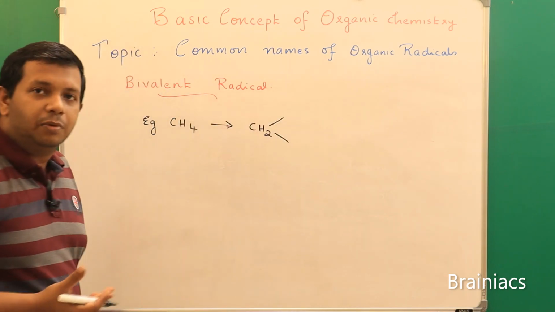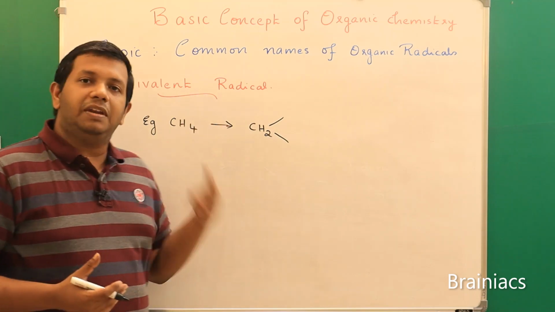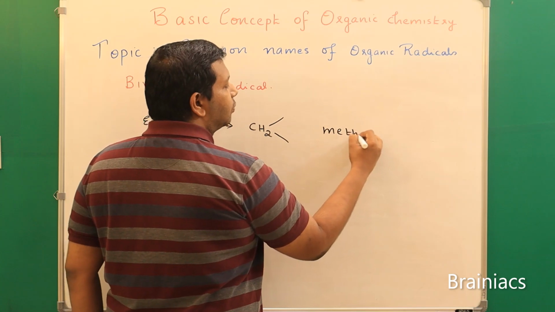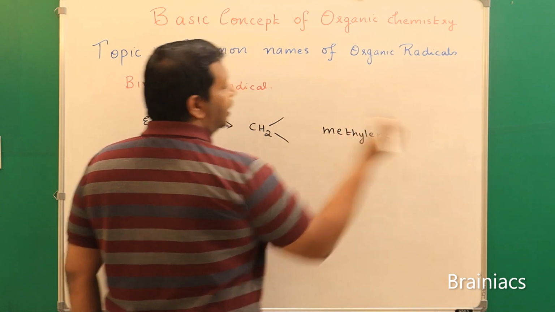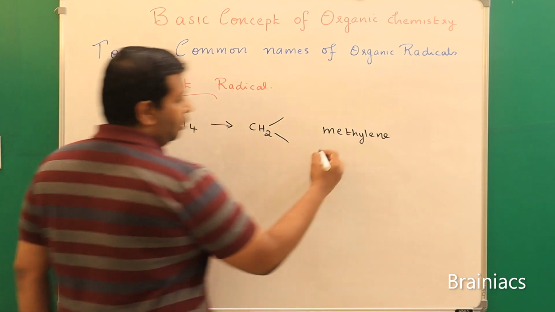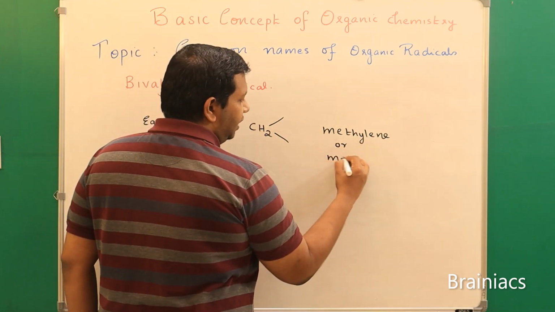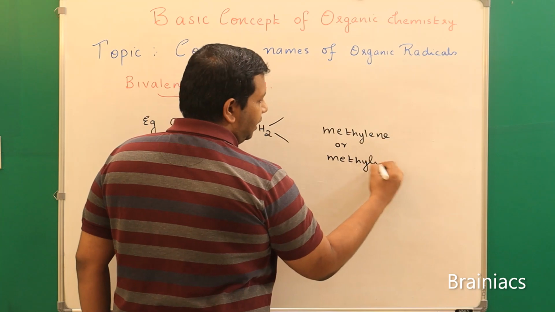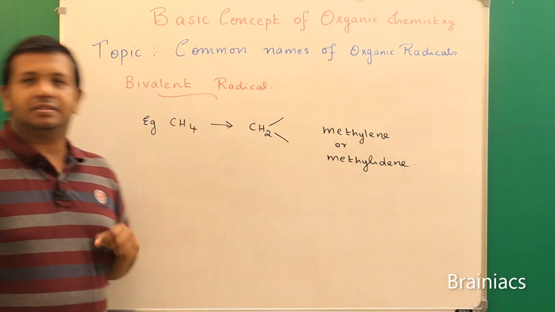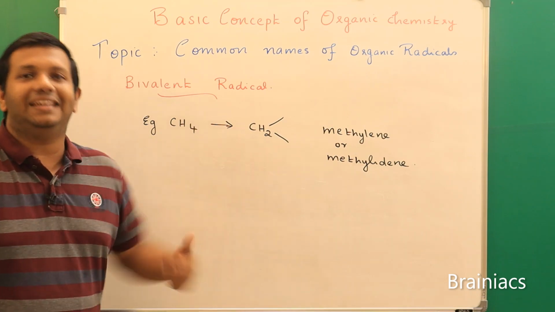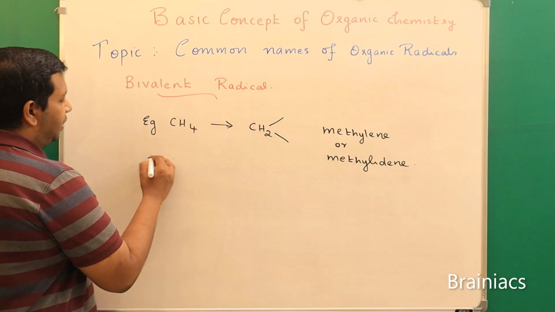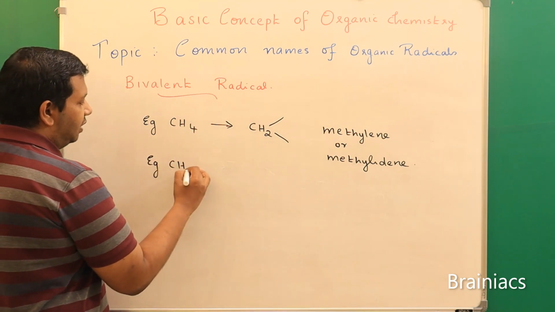So what will be the name of this? It can be named in 2 ways. We can say methylene, because from the same carbon atom 2 hydrogens are replaced, or methylidene. Both are correct. Okay. Understood? Only in this case, because from the next one, ethane onwards, there are 2 carbon atoms. So we will see the example of ethane. We have seen that in our initial case.